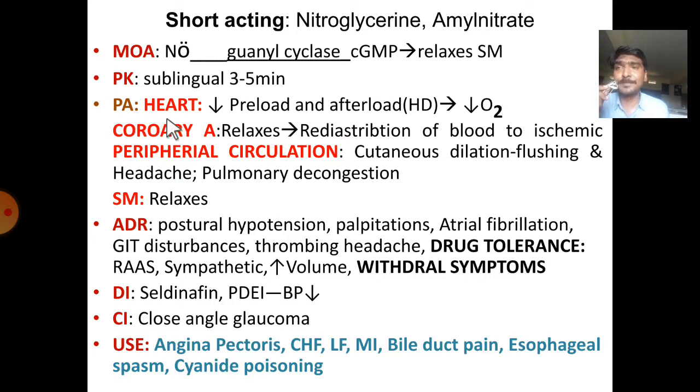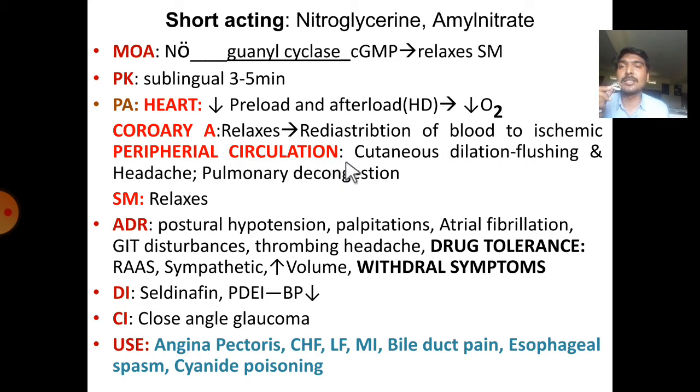Pharmacological action on the heart: they dilate the arteries and veins, especially the veins. Due to this, reduced preload will be observed, as well as reduced afterload at a high dose. Due to this reduction of preload, the heart's workload reduces, and reduced oxygen consumption by the heart will be observed. And the coronary artery, as it is smooth muscle, relaxes. Due to this relaxation, it can accommodate more blood, and more redistribution of blood to the ischemic area takes place.